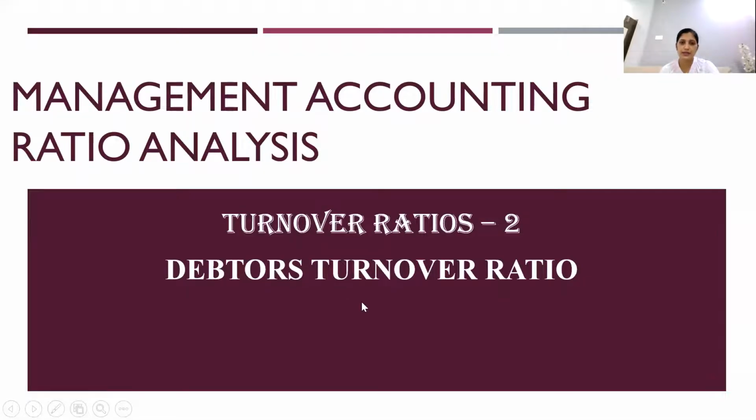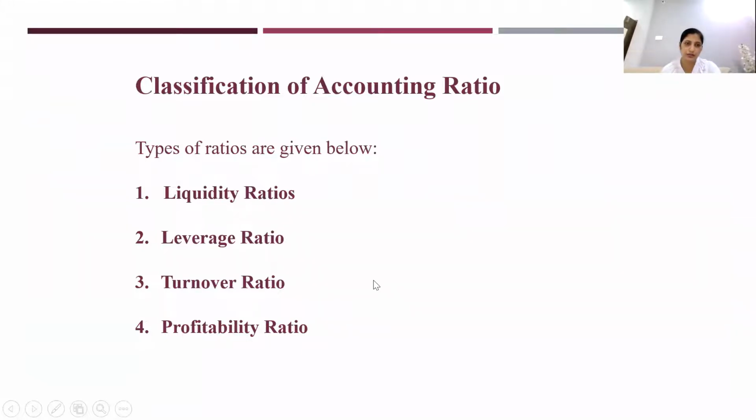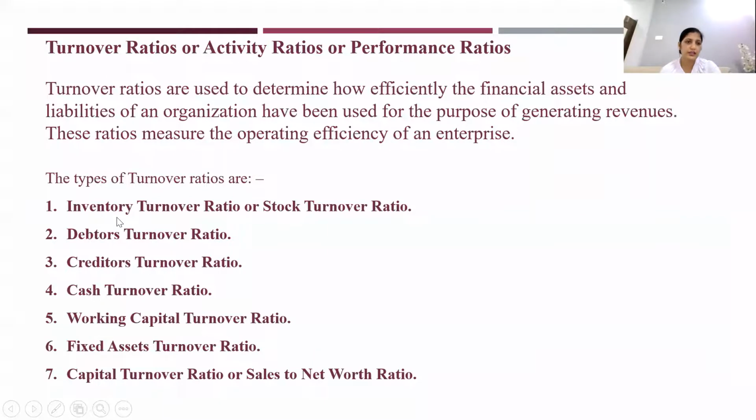So now we'll see the second one, that is debtors turnover ratio. As you all know, all these are the main classification of accounting ratios: liquidity, leverage, turnover, profitability. We are dealing with turnover ratios. We have seen the inventory turnover ratio. Now we'll be going for debtors turnover ratio. We will be studying about this part.